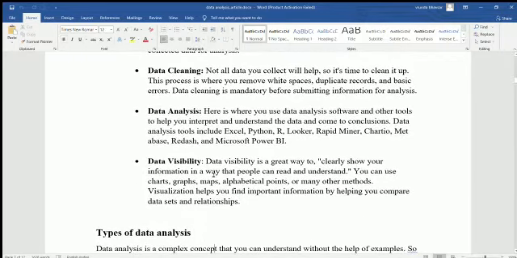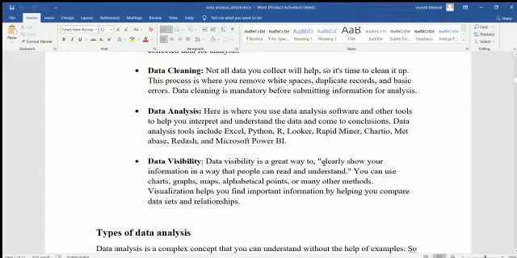Data visibility. Data visibility is a great way to clearly show your information in a way that people can read and understand. After applying data analysis, we put our data out so people can take a decision, or easily identify the actual thing that we want to say to them.